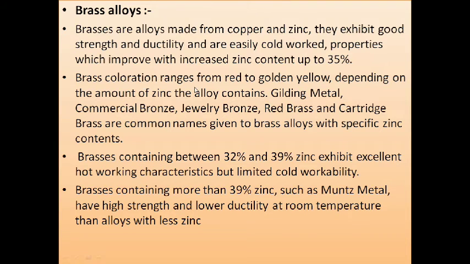Brass coloration ranges from red to golden yellow, depending on the amount of zinc the alloy contains. Gilding metals, commercial bronze, jewelry bronze, red brass, and cartridge brass are common names given to brass alloys with specific zinc content.